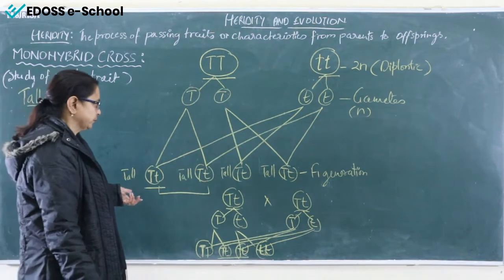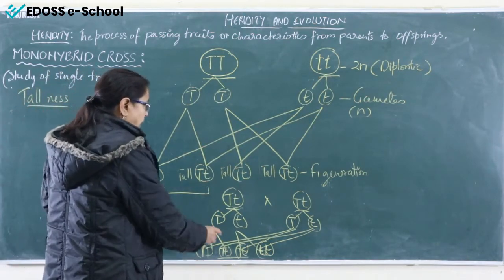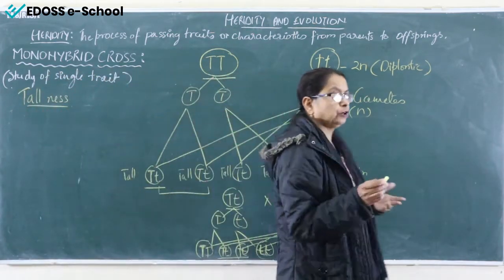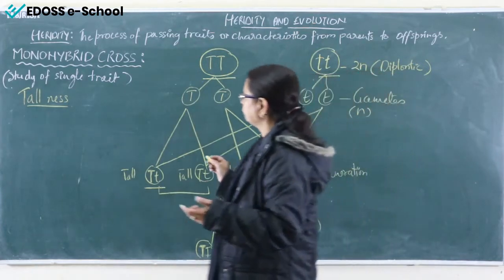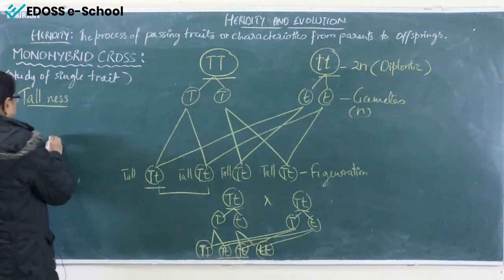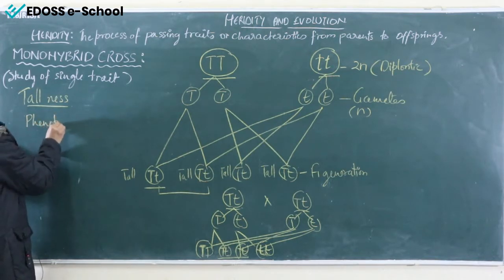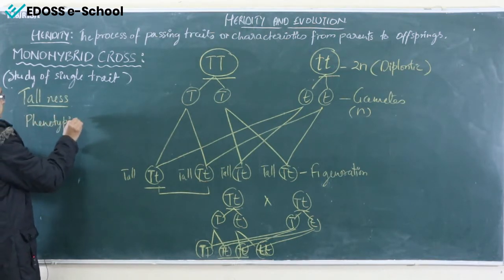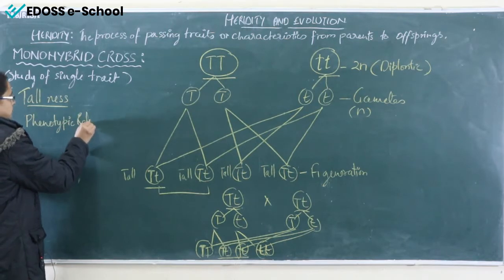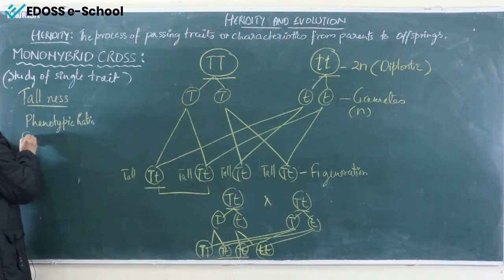So now we have to calculate. What do we have to calculate? First of all, the phenotypic ratio, and the genotypic ratio.